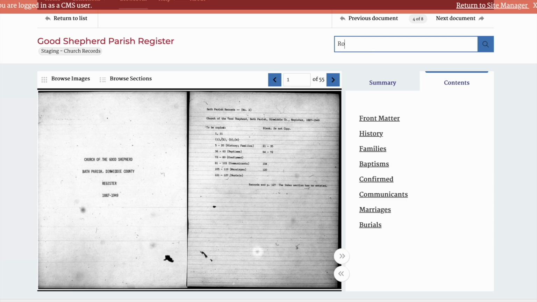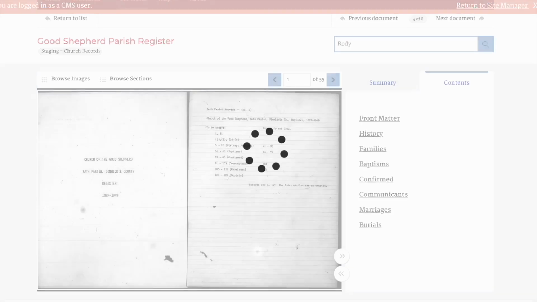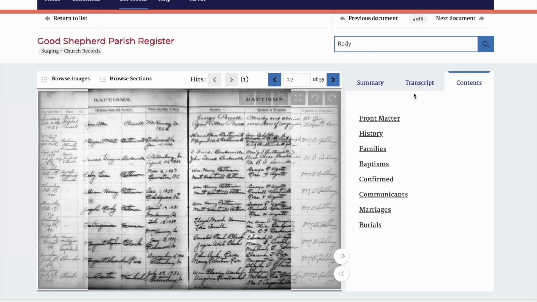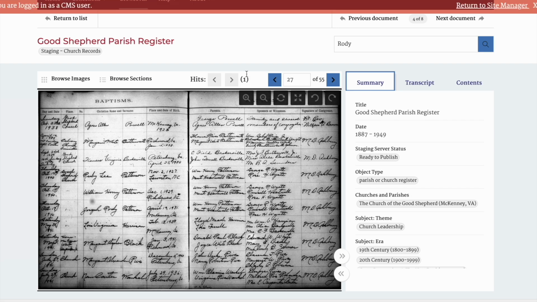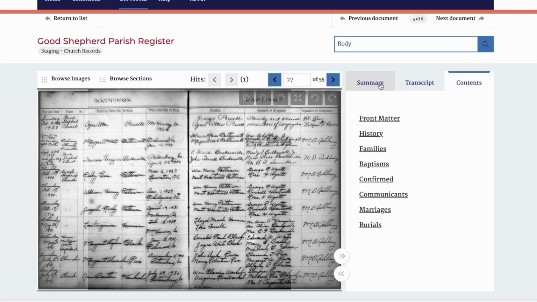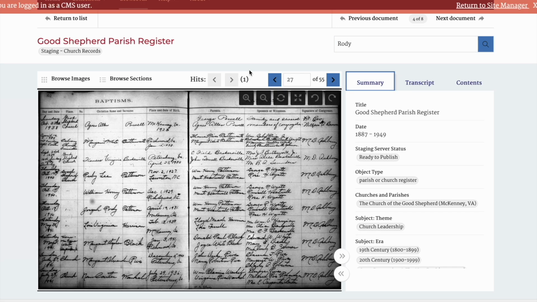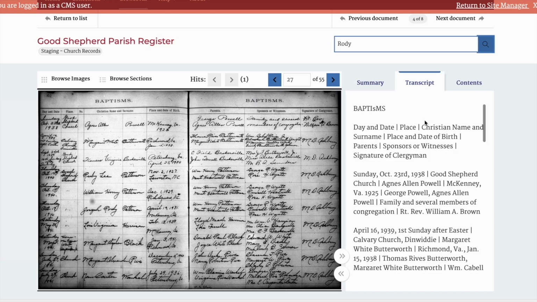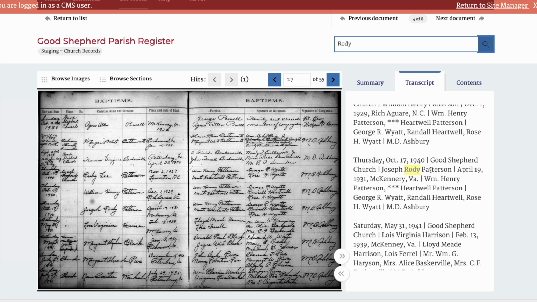I can use the Search This Document search bar. I will search using Joseph's middle name, Rhodey, because I know it is less common than Joseph and Patterson. You can see here that there was 1 hit for the search item Rhodey. I click on the transcript, and you can see that Rhodey is highlighted, showing that he was baptized on April 19, 1931 in McKinney, Virginia. You can also see his baptism entry here in the item.